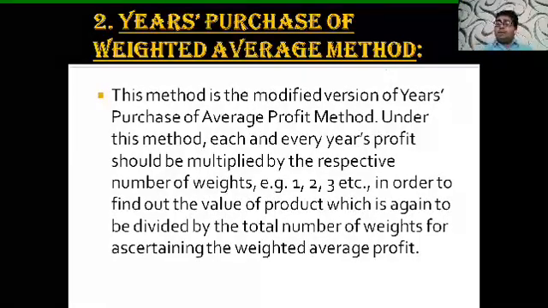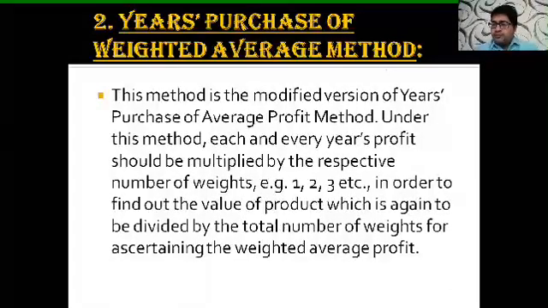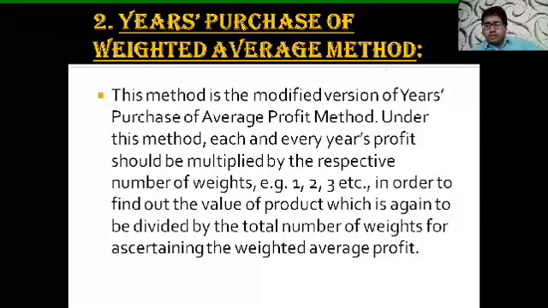Now what do you mean by weighted average method? Suppose student, any business which is earning a profit in the first year of 10,000, in the second year of rupees 12,000, in the third year it is 15,000, in the fourth year it is 20,000. Now student, the profit is going in an increasing form. Year by year they are earning an increased profit. So in that form, the average profit is not that suitable. So we are going to calculate this by the weighted average method.